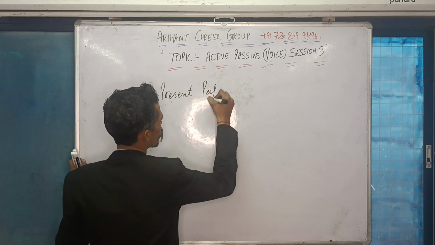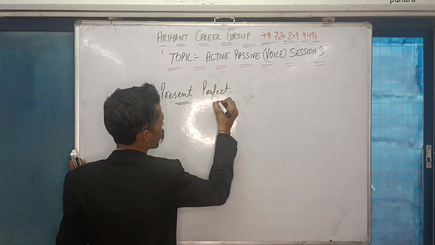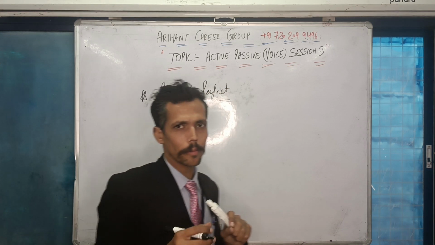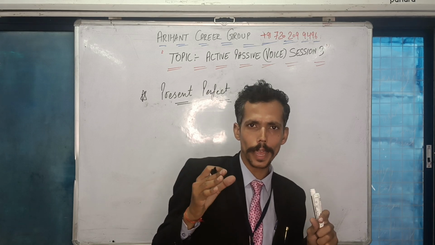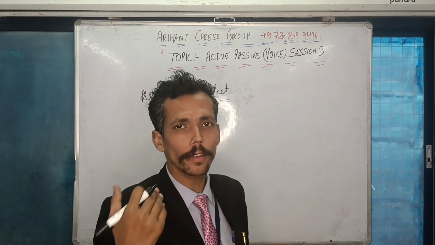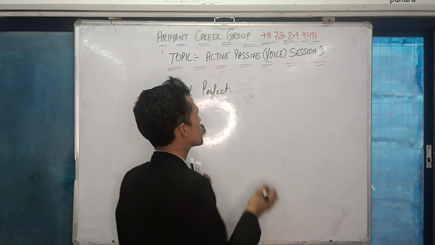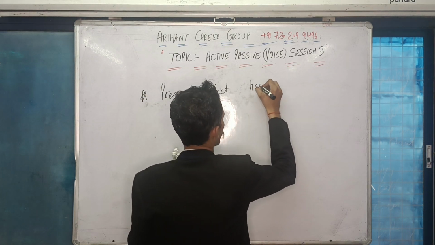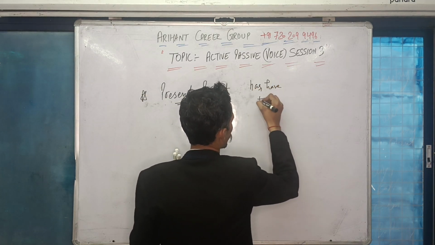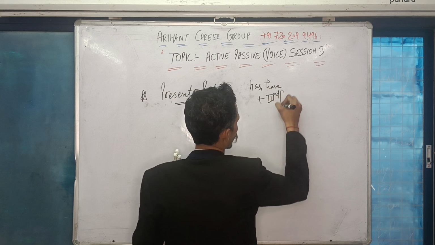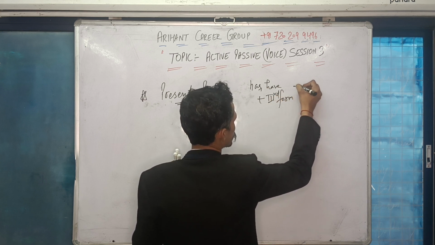present perfect. As and when I talk about present perfect, that means the process has already been completed and it is still giving a reference to the present. In the question, you will be given either has or have plus third form.